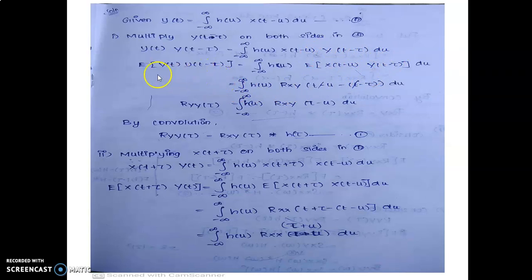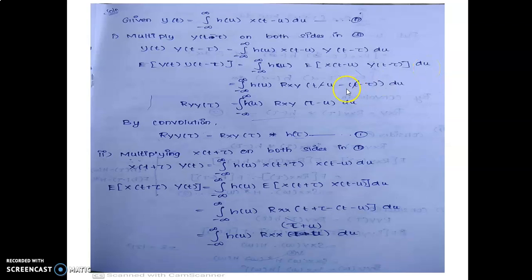Now take the expectation: E of y of t into y of t minus tau equals the integral from minus infinity to plus infinity of h of u into the expectation E of x of t minus u into y of t minus tau into du.